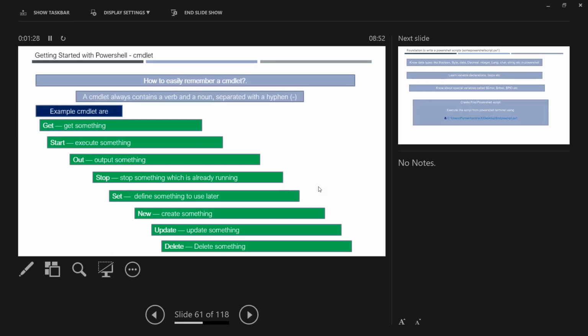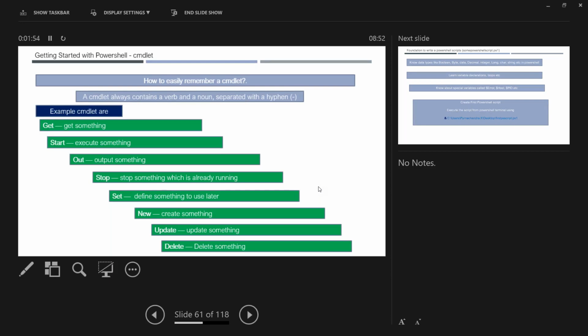Be it IaaS, be it Azure Cloud, be it your file system, everything will be like this. It starts with any one of these words. Let us say you want to create some folder; it will start with the word New, probably New-Item. The moment you say New hyphen I, it will get it.